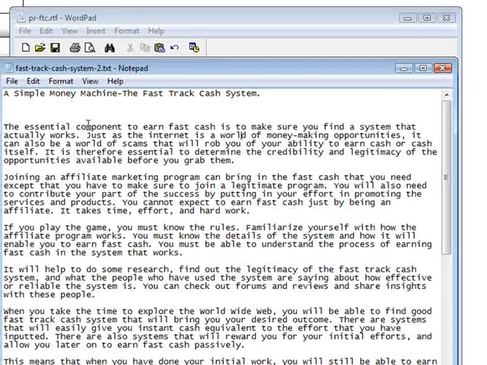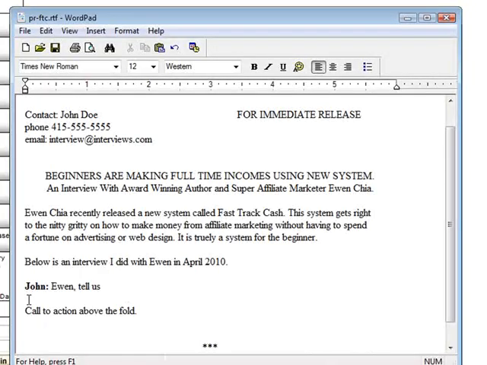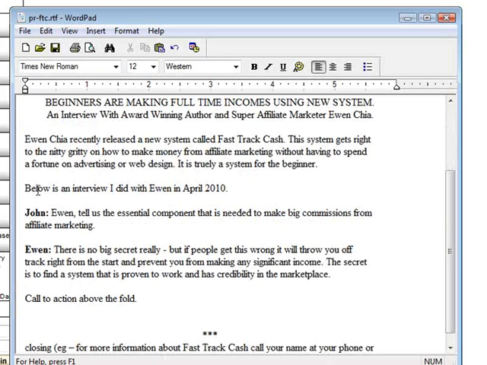Okay, so what we'll do is we'll summarize this first paragraph into questions and answers. This is talking about the essential components to earning fast cash on the internet. So we'll go back and we will summarize that here. Okay, so we just summarized that first paragraph into question and answer.